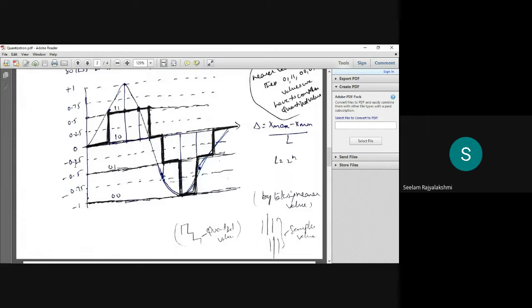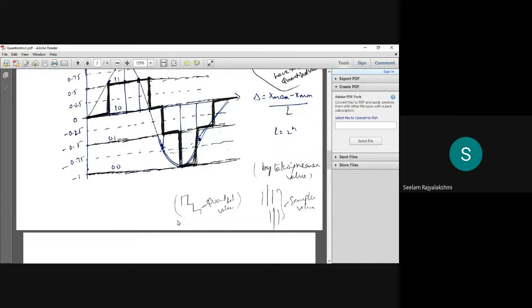Here the center line is 0. Above the 0 we have 0.25, 0.5, 0.75 and plus 1, and below this 0 we have the negative values minus 0.25, minus 0.5, minus 0.75, and here it is minus 1. So the number of quantized levels is 2 power n, that means 4 levels.